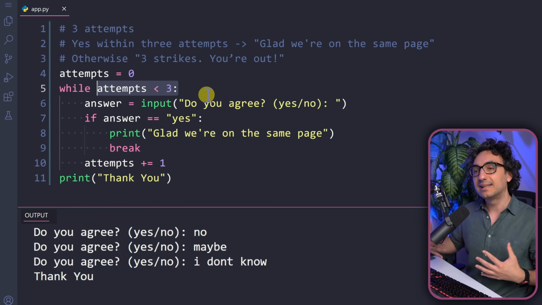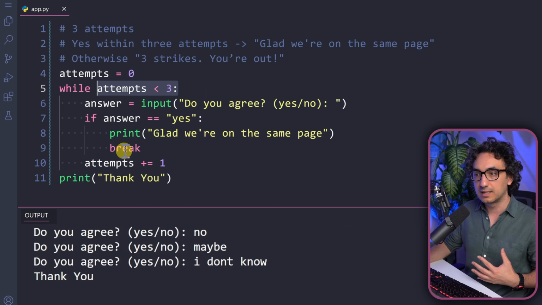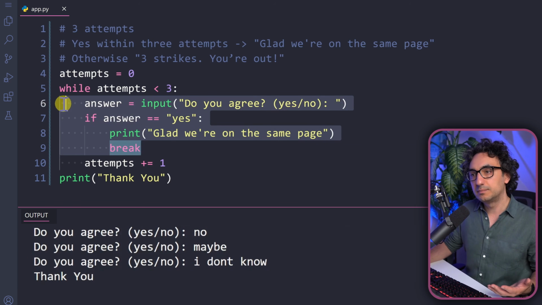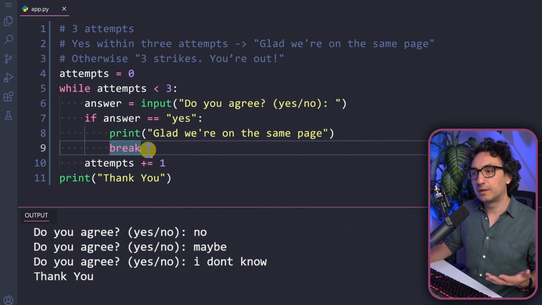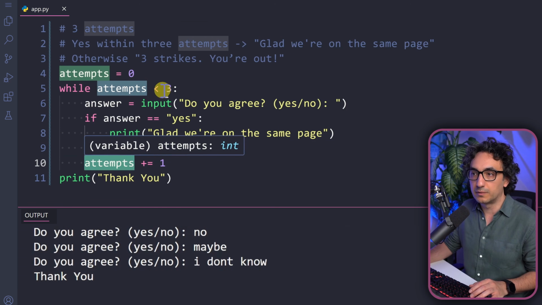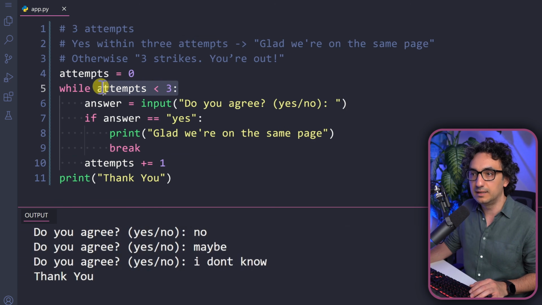So we are exiting the loop normally without using the break. We had 3 iterations because the attempts were smaller than 3, but for the 4th iteration, the attempts were equal to 3 and 3 is not less than 3. That's why it is not fulfilling the condition anymore and we exited the while loop normally.